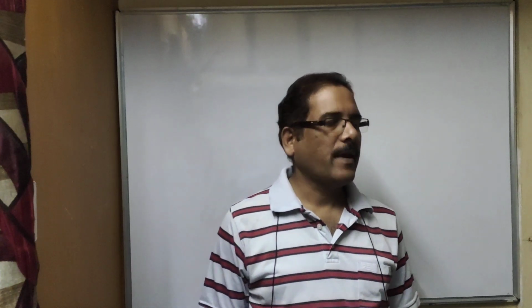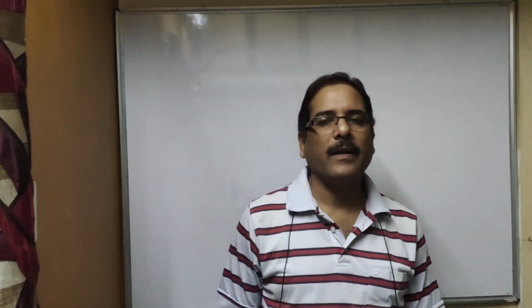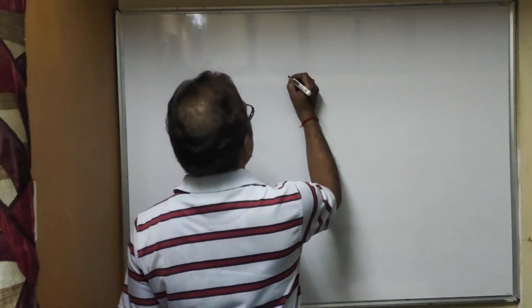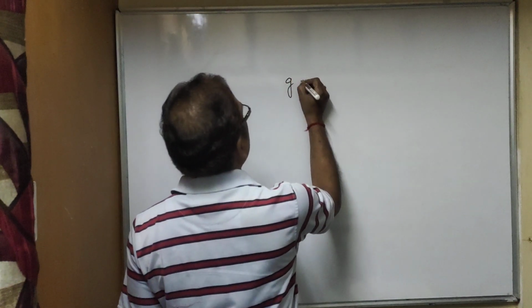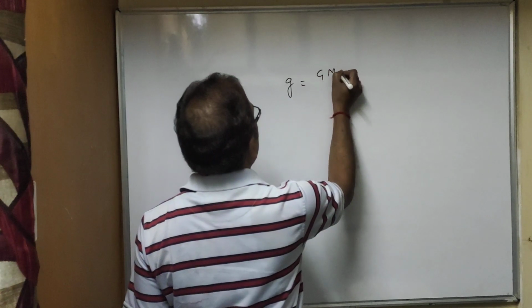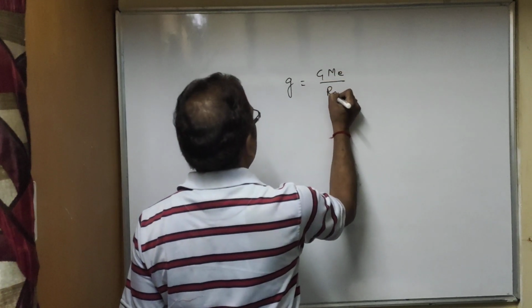Last class we have discussed the acceleration due to gravity and how it is related with gravitational constant, and we have derived a relation that g is equal to GM_e by R_e square.